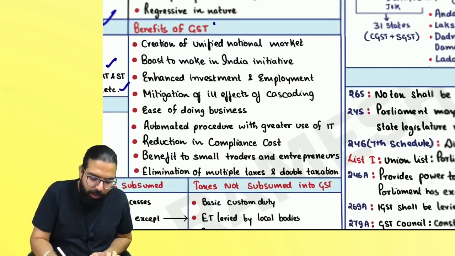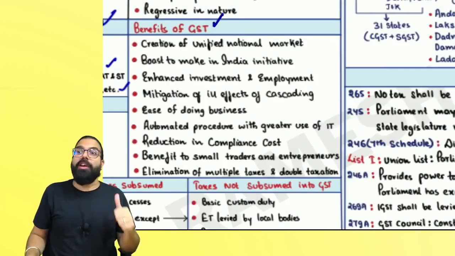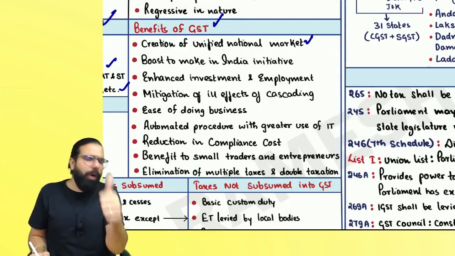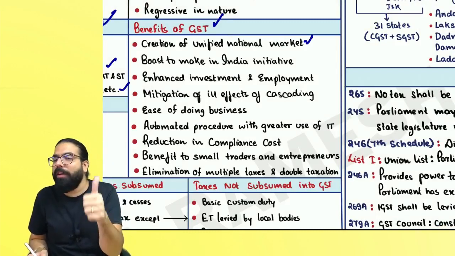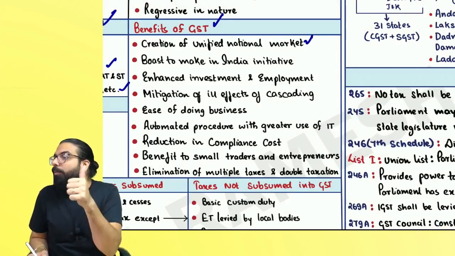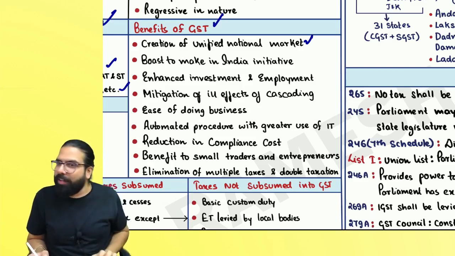The next one over here is, what are the benefits of GST? Creation of a unified national market. One nation, one market, one tax has been created. It means you buy from anywhere, you will be able to take the credit.